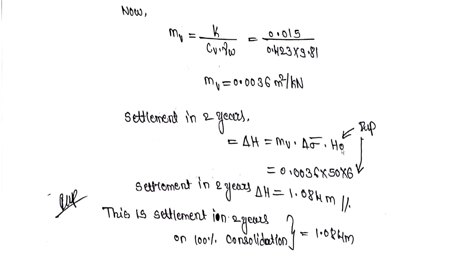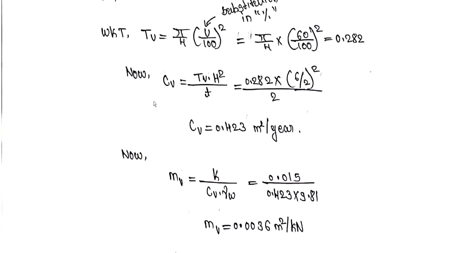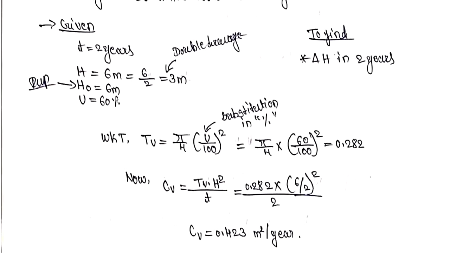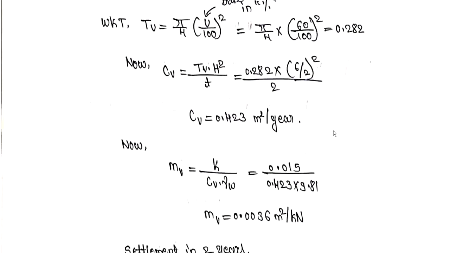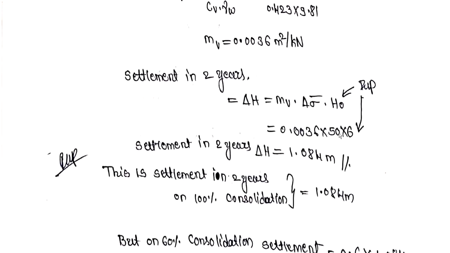Here you have to substitute the initial thickness of the layer. No drainage condition should be considered in this case. We have to directly substitute this value of H naught. We should not divide it by 2. So if I substitute it directly, then settlement in 2 years, delta H, is equal to 1.084 meter.